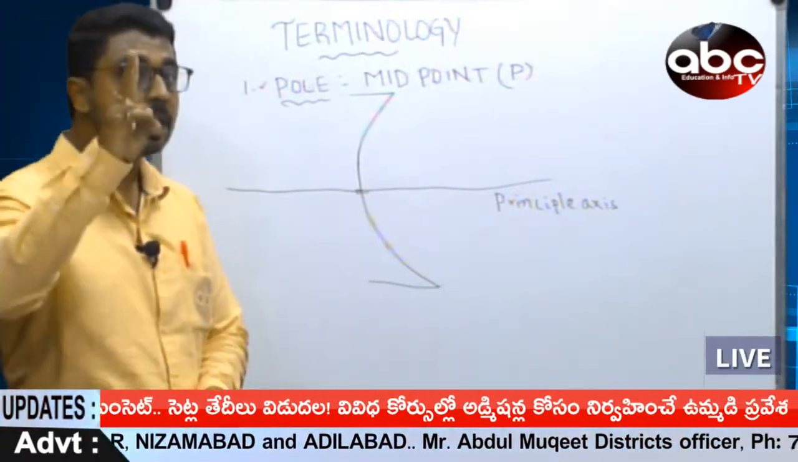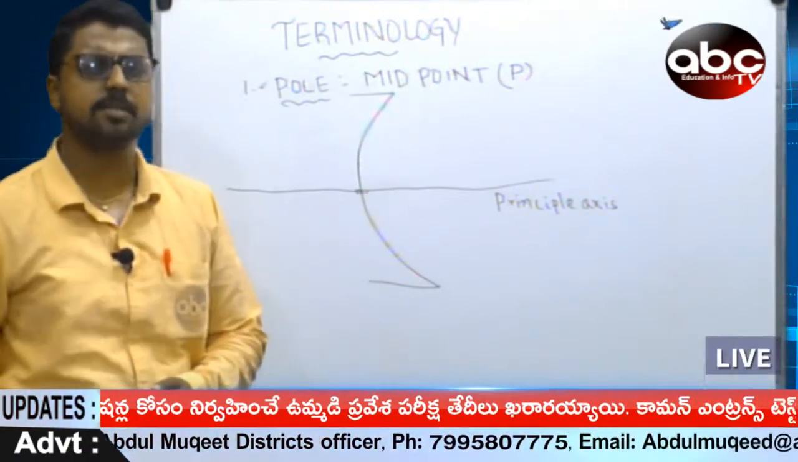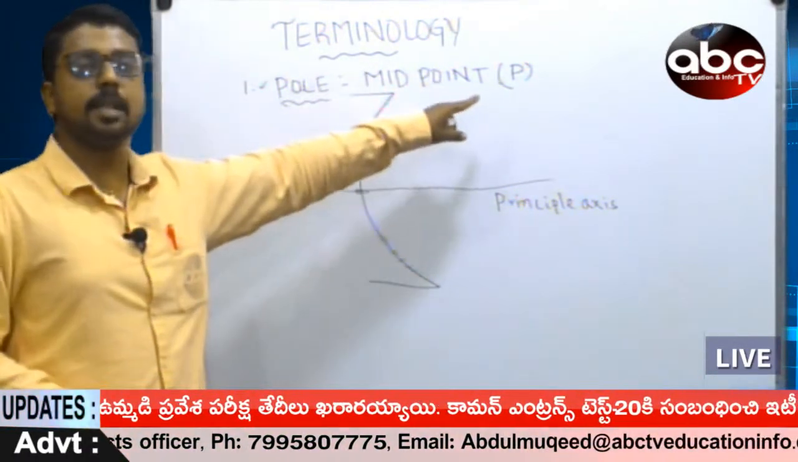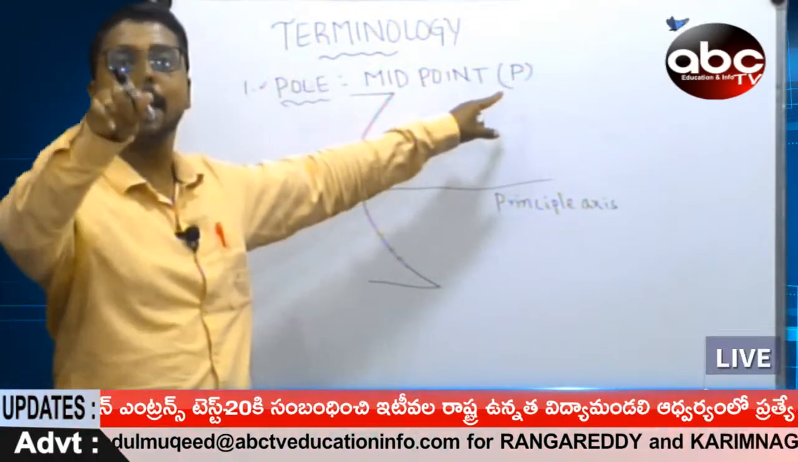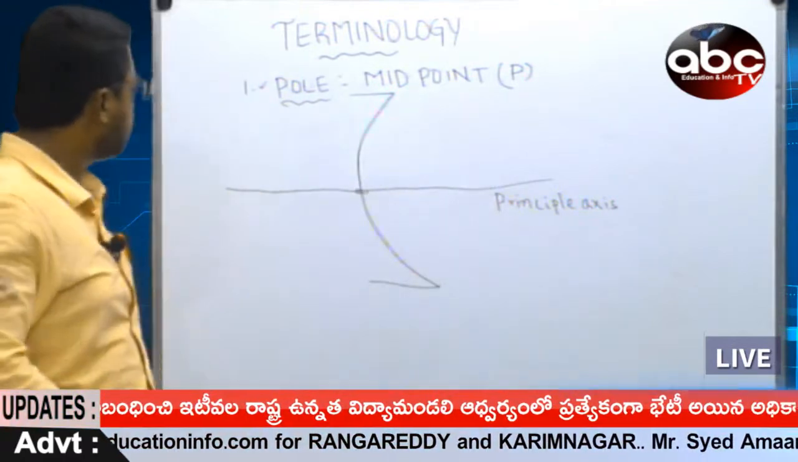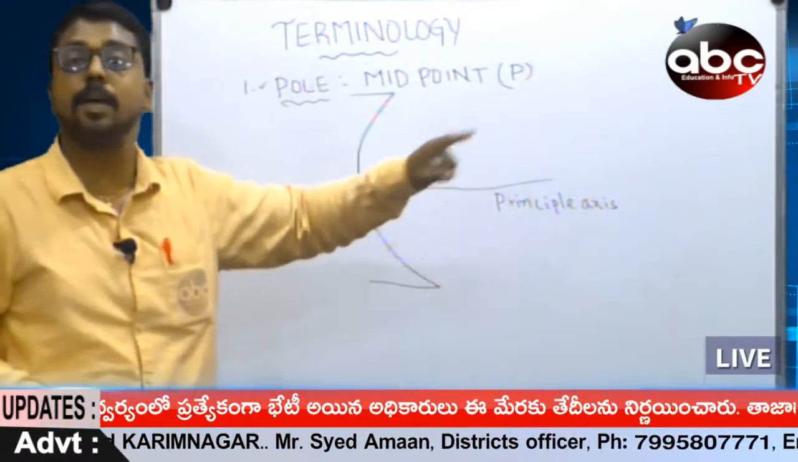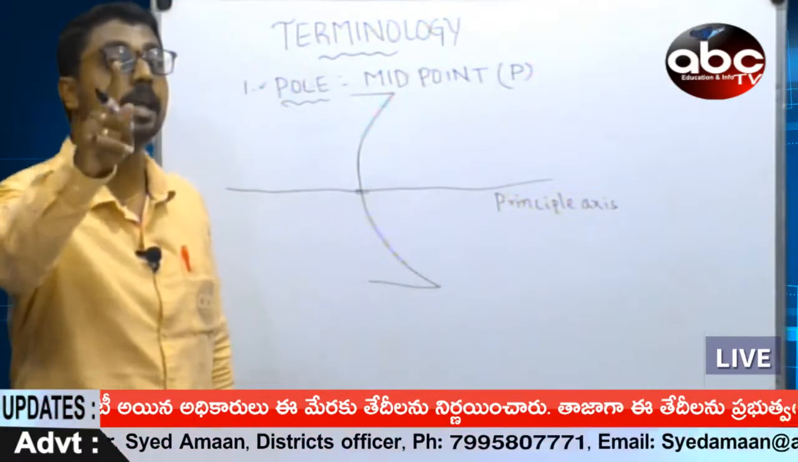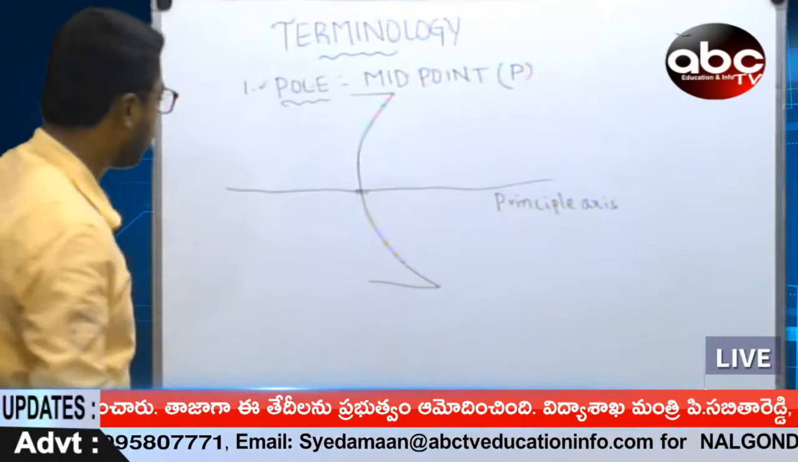Listen, we have learned two definitions. These are the starting foundation basics. The midpoint in the mirror is referred to as the pole. It can be abbreviated by capital P. Whereas the line which is passing through the pole is called the principal axis. This is the second definition.